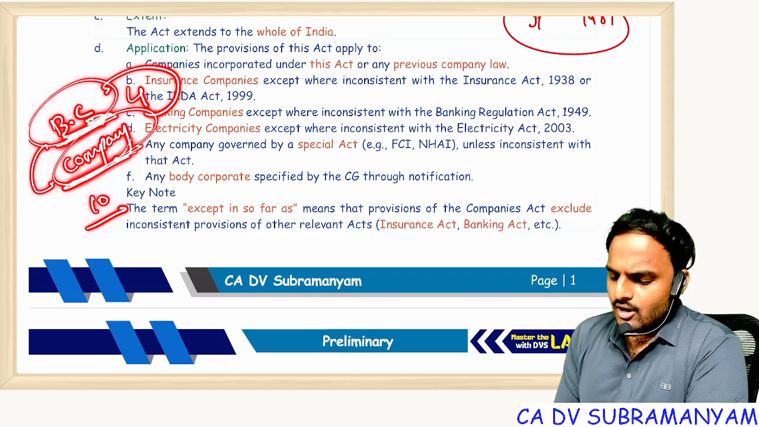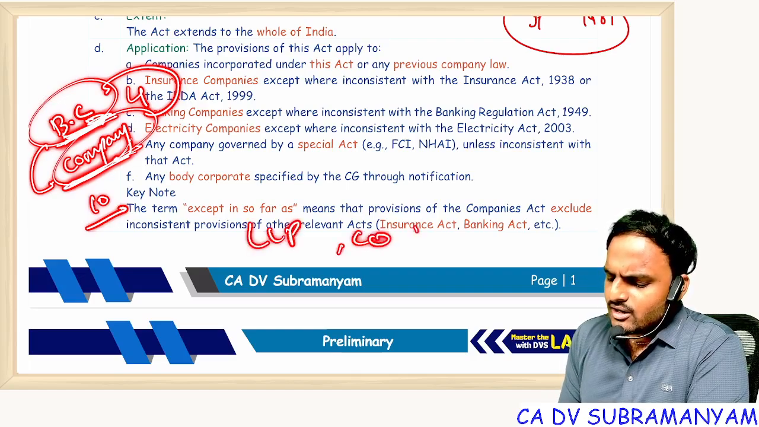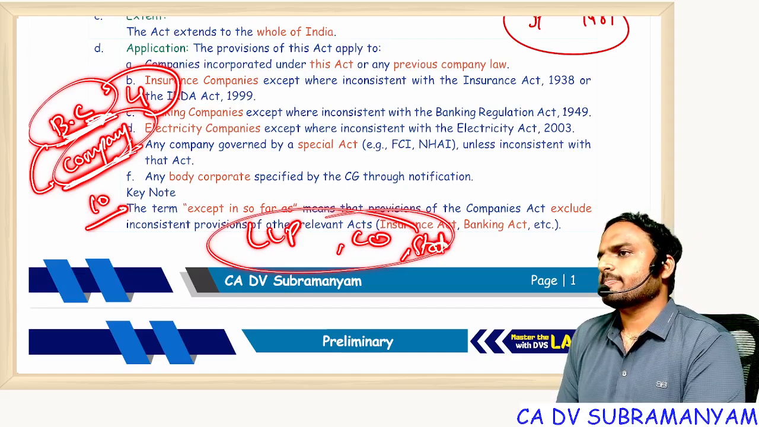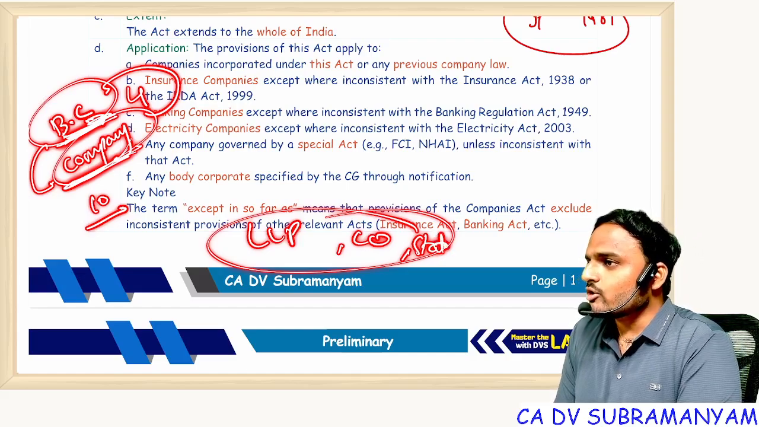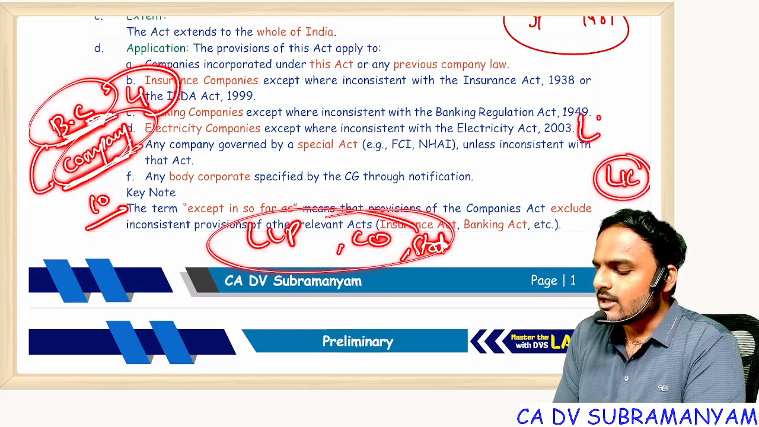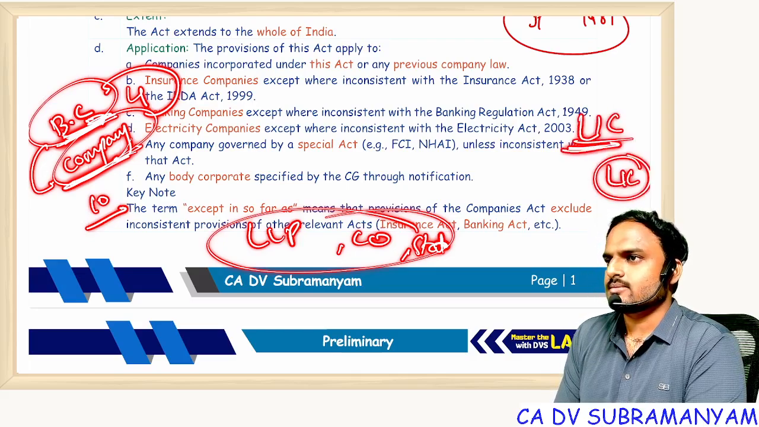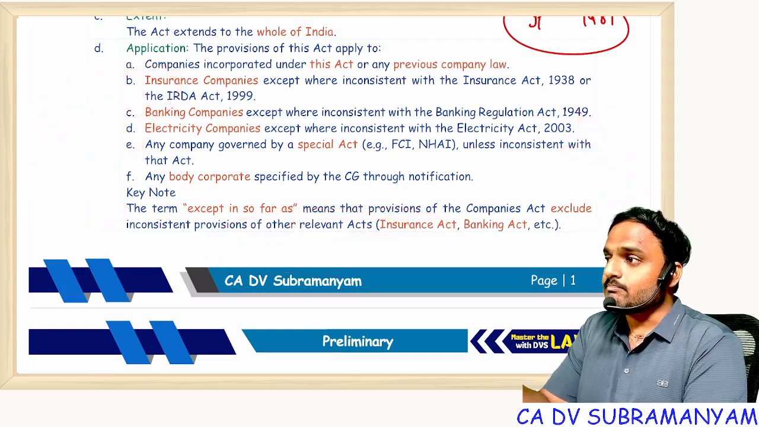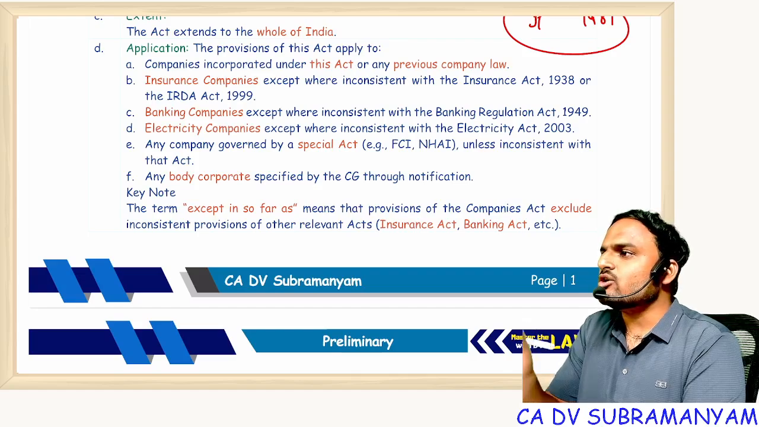That means all LLPs, companies, all statutory corporations, all are body corporates. All these associations are body corporates. You know, for LIC, there is an act called the Life Insurance Corporation Act. Understood? So all companies are body corporates, but all body corporates need not be companies.